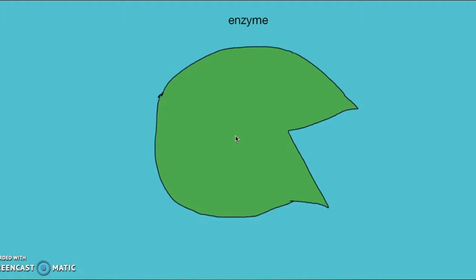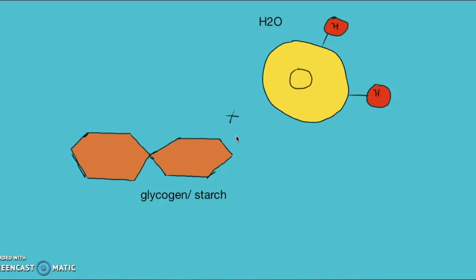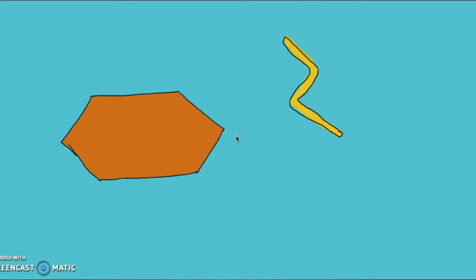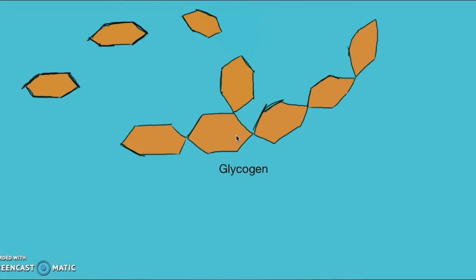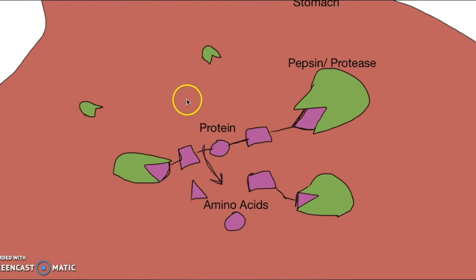Enzymes break down molecules. Complex carbohydrates like starch are broken down when enzymes cut the bonds holding the glucose molecules together by hydrolysis. When energy is needed, glycogen is broken down in the same way by adding H2O and cutting the bonds. One example is amylase. Amylase is an enzyme that breaks down starch in the small intestine and also in the mouth. Protease, or pepsin, is an enzyme that breaks down protein in the stomach.